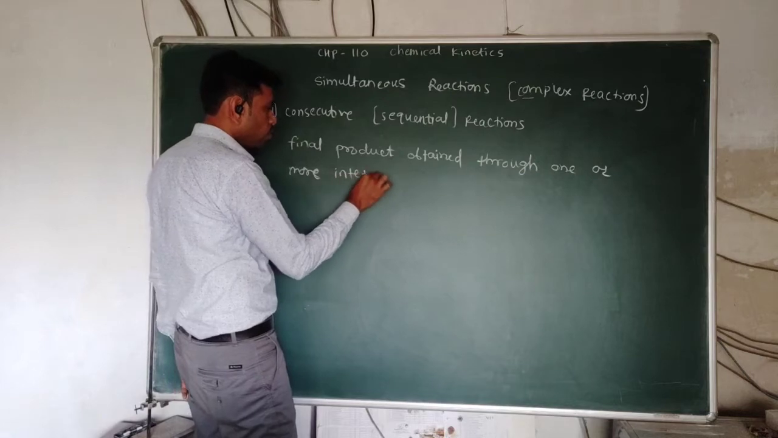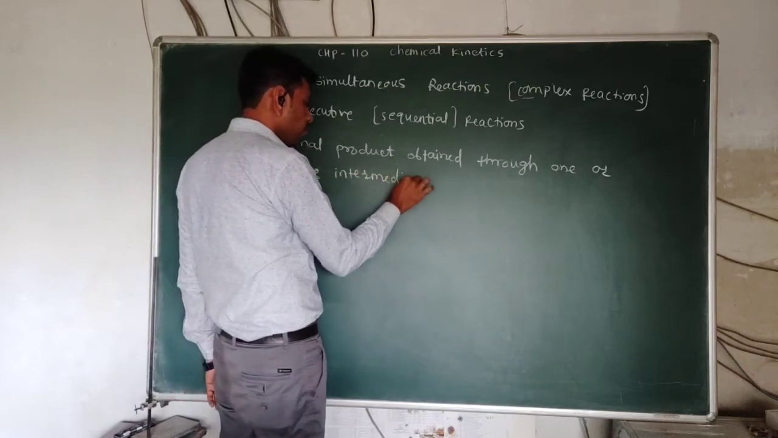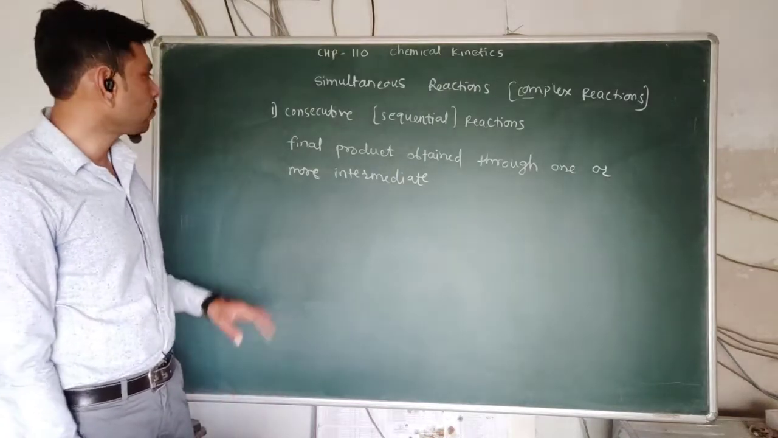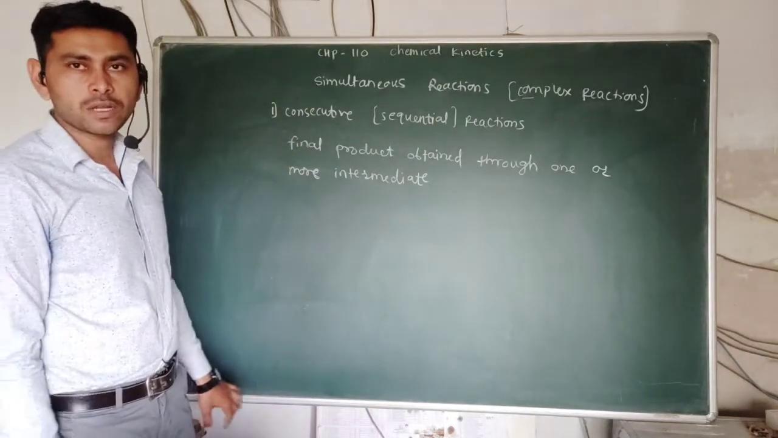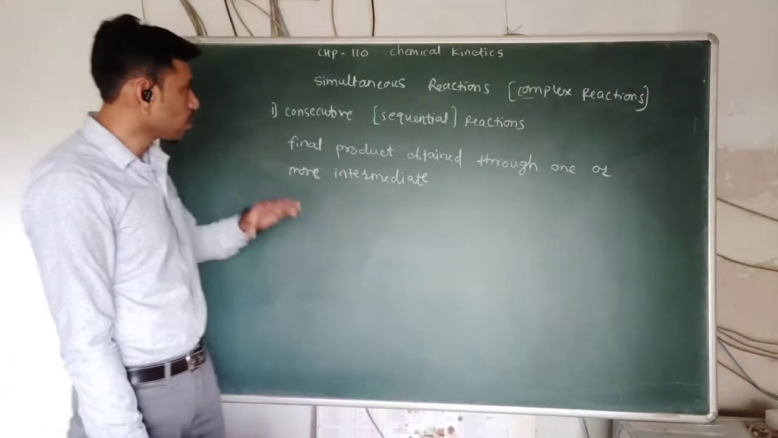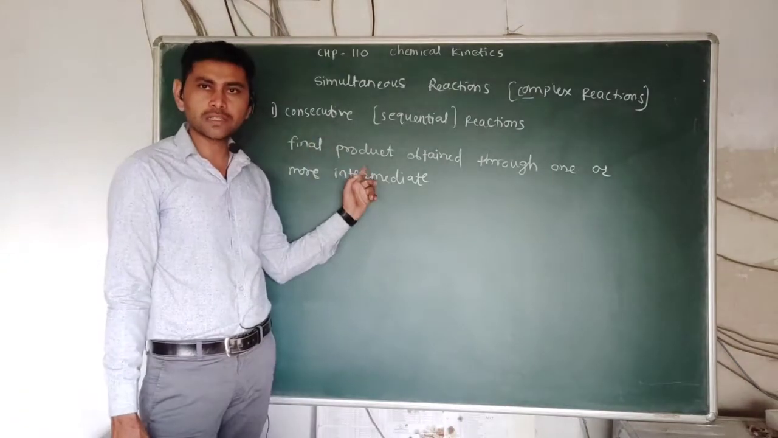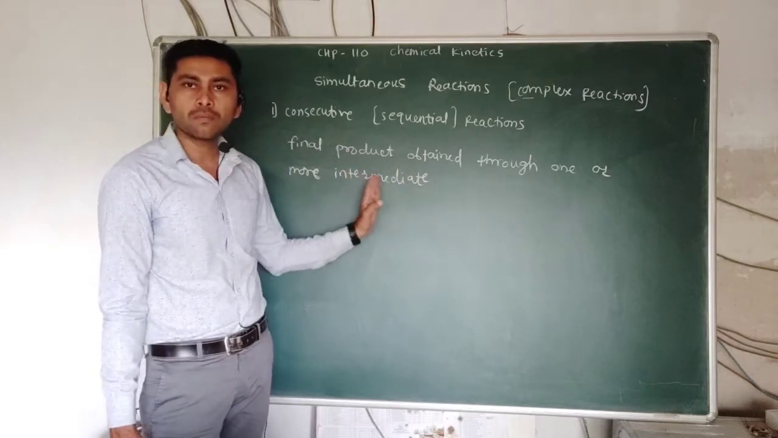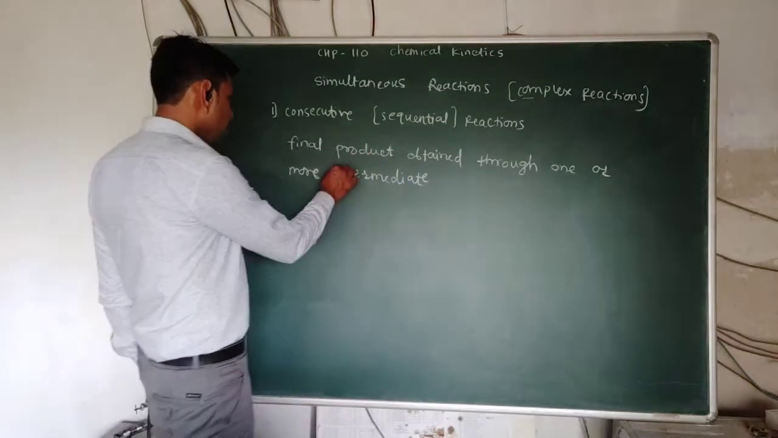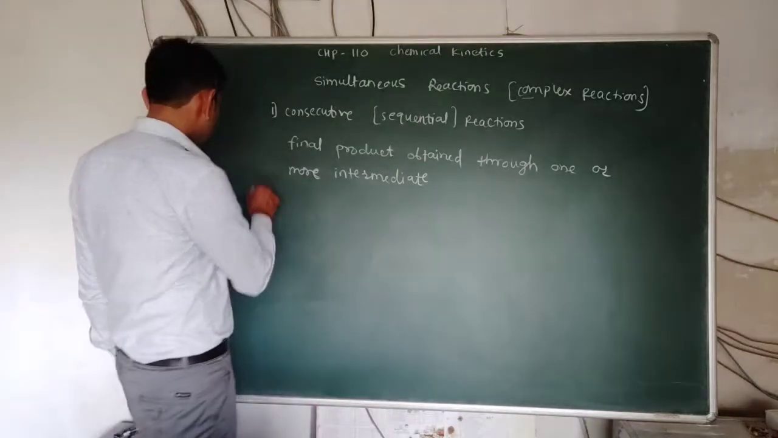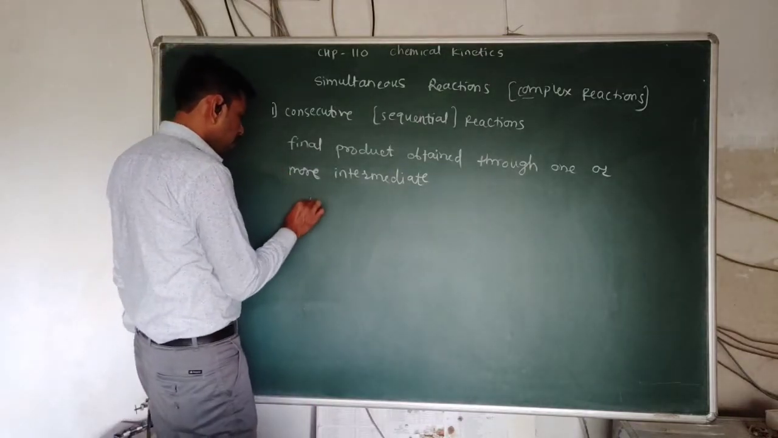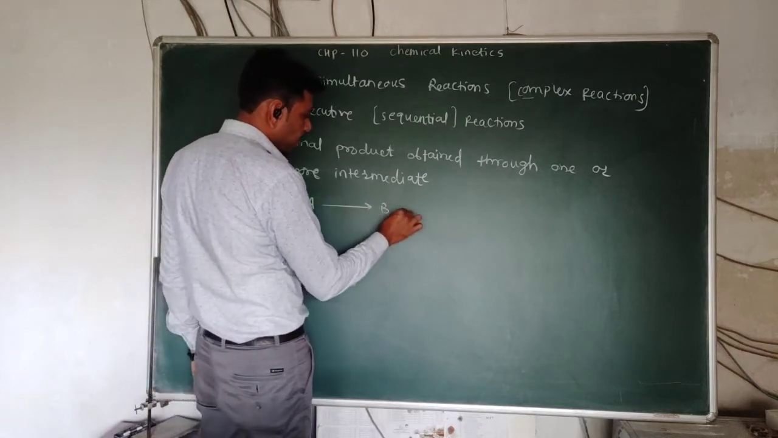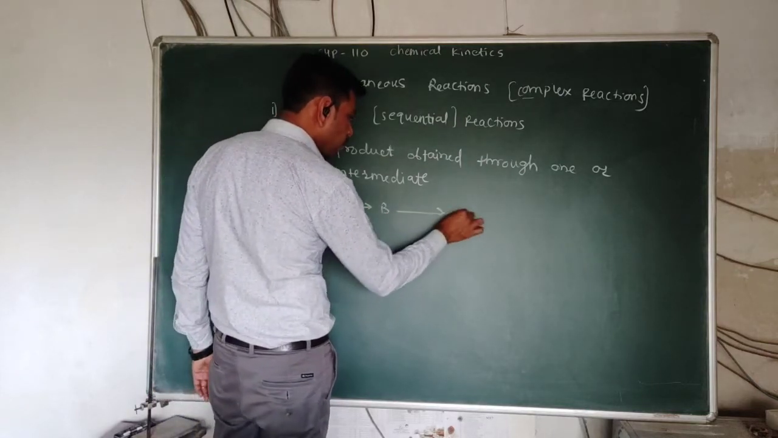One or more intermediates may be involved in these reactions while obtaining the final product. Such reactions are called consecutive reactions. So what are consecutive reactions? Consecutive reactions are the reactions in which the final product is obtained through one or more intermediates. Let us take an example: consider the reaction where A is converted into B, and now B is again converted into C.